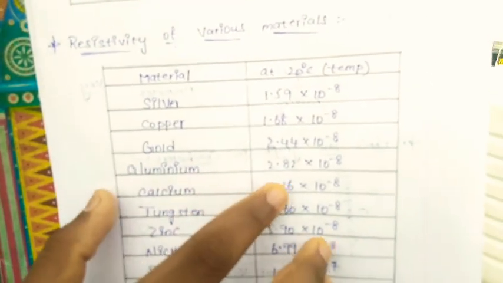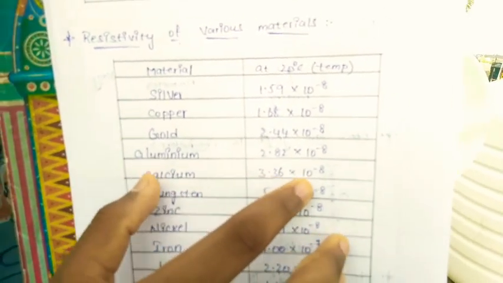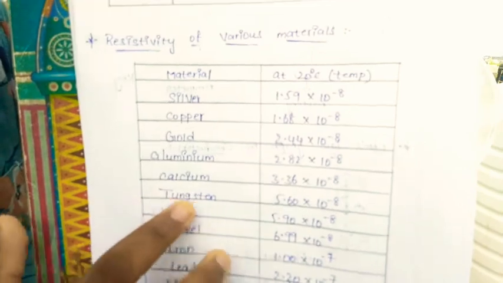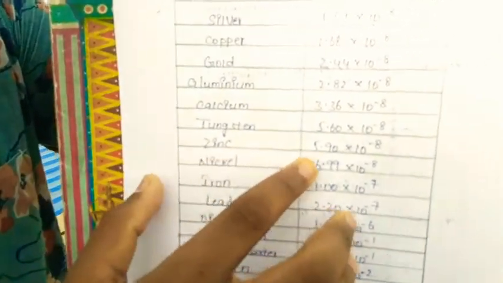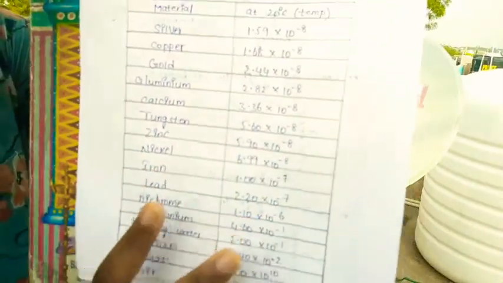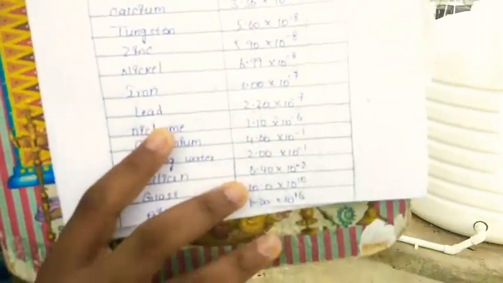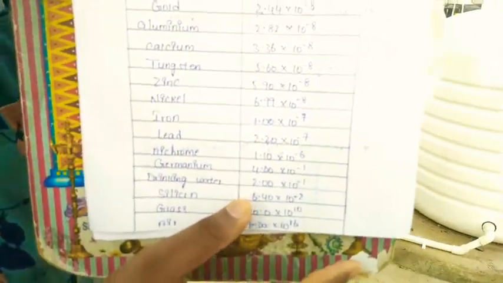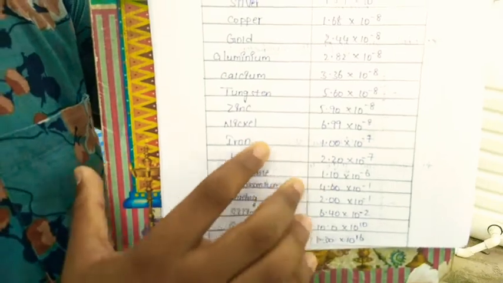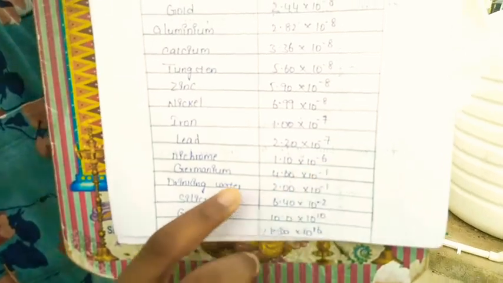Aluminium 2.82 into 10 power minus 8. Calcium 3.36 into 10 power minus 8. Tungsten 5.60 into 10 power minus 8. Zinc 5.90 into 10 power minus 8. Nickel 6.99 into 10 power minus 8. And the most important thing is iron. Here iron is the most attracting material to the electrons, 1.00 into 10 power minus 7. And lead 2.20 into 10 power minus 7. Nichrome 1.10 into 10 power minus 6.